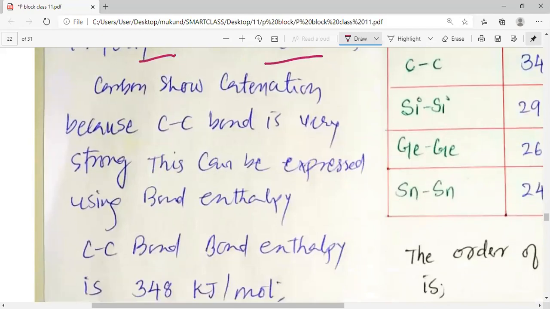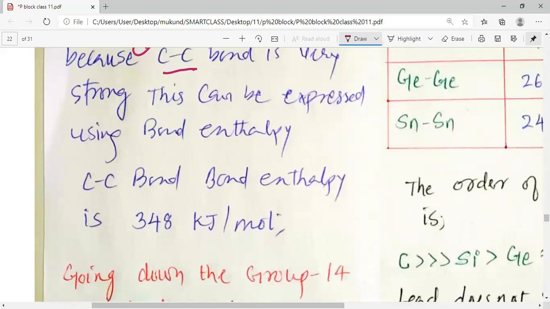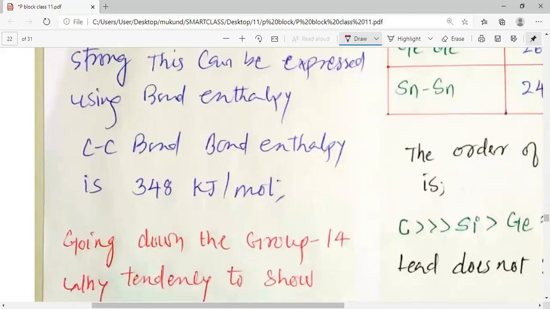Carbon shows catenation tendency because, what is the reason? Let us look at number one. Carbon-carbon bond is very strong, and this can be expressed using the bond enthalpy, and the bond enthalpy of carbon-carbon bond is 348 kilojoule per mole. So there are two reasons. One, we can say that the carbon bond is very strong, and this we can prove by writing the bond enthalpy of 348 kilojoule per mole, and that is why this carbon-carbon bond is very stable. It can form long chains, branched chains, as well as rings, and thus carbon shows the highest catenation property.